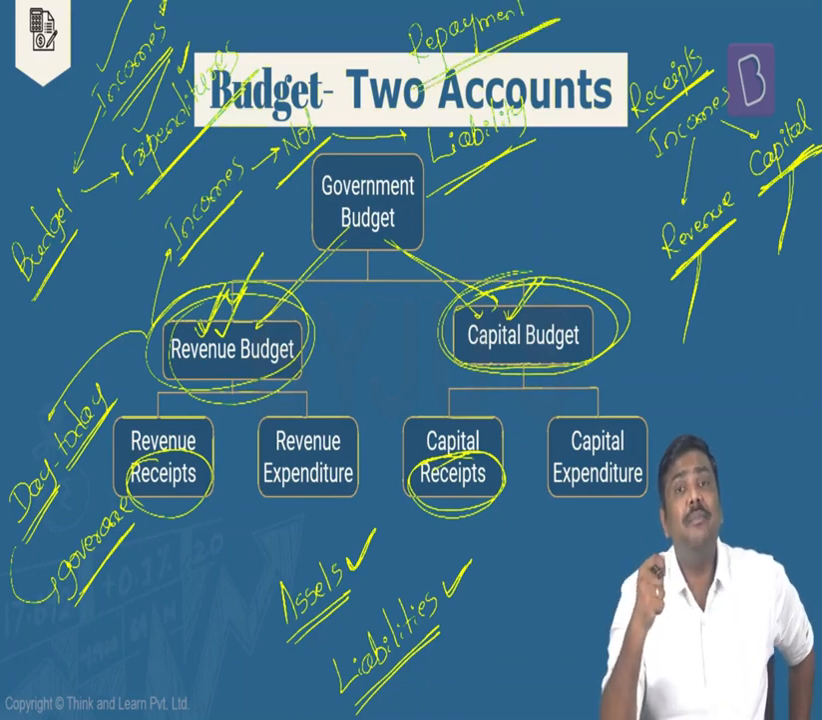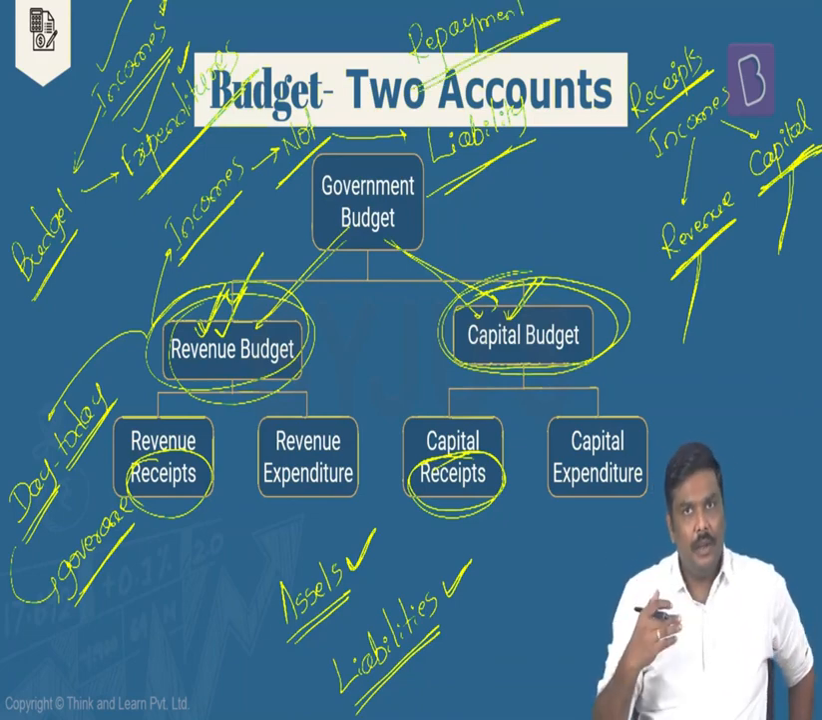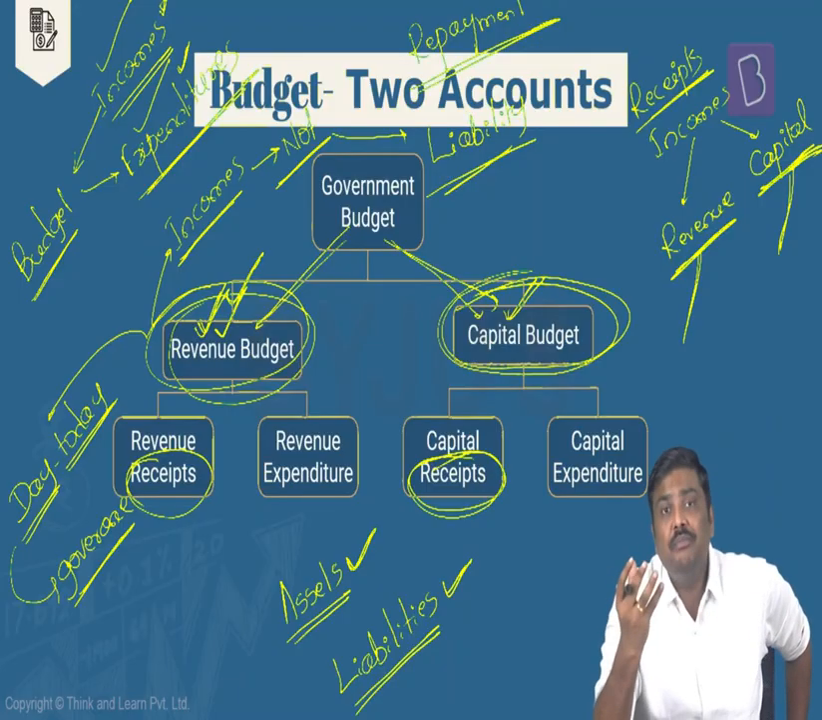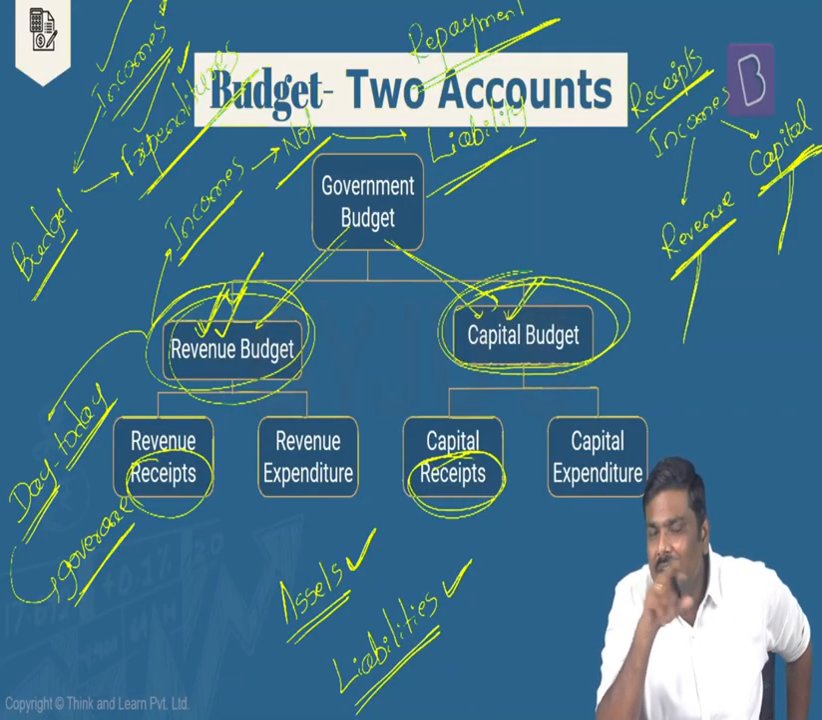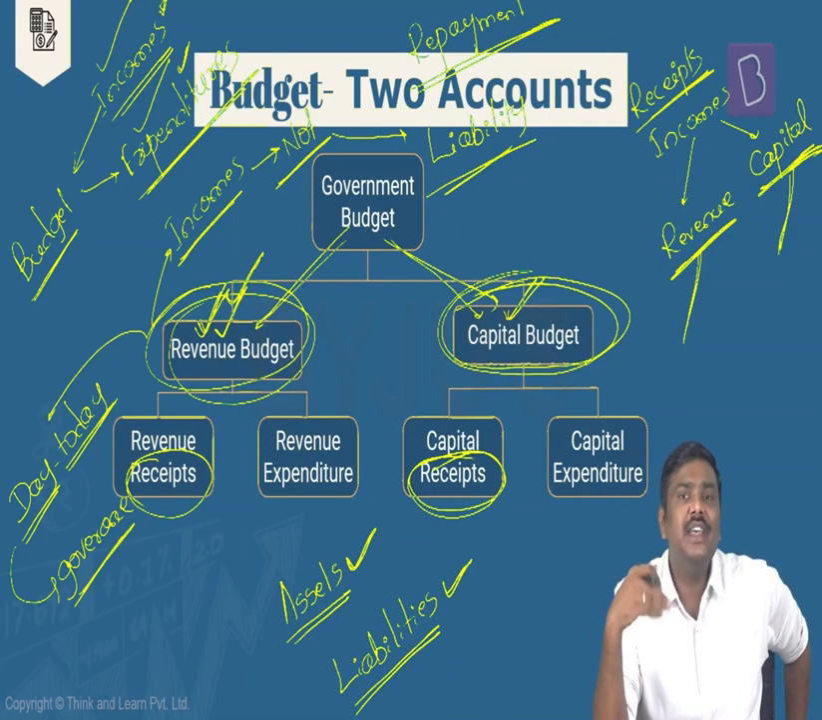Right, where there is a repayment to be done. For example, if I borrow 100 rupees from you, underline the term borrowing here. Borrow essentially means what? I will have to repay that 100 rupees to you. That is essentially the idea of a liability or repayment here.